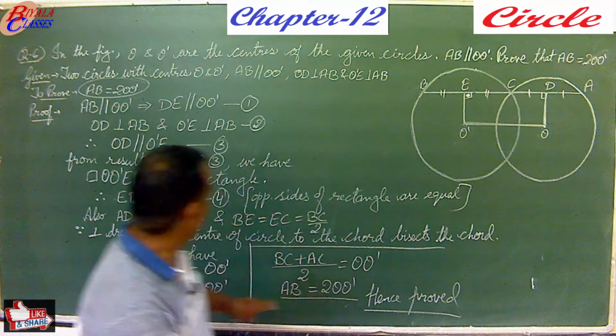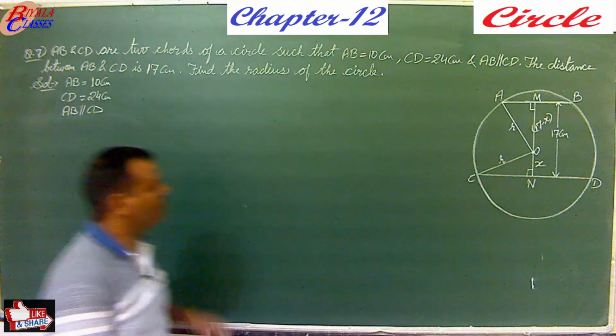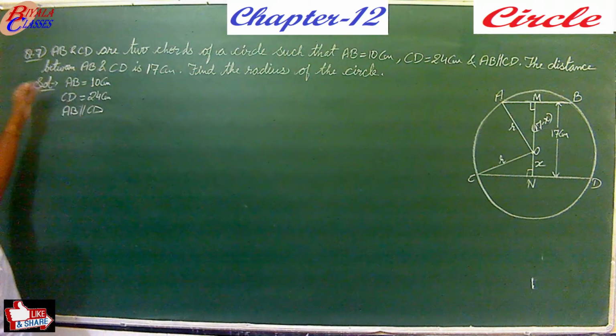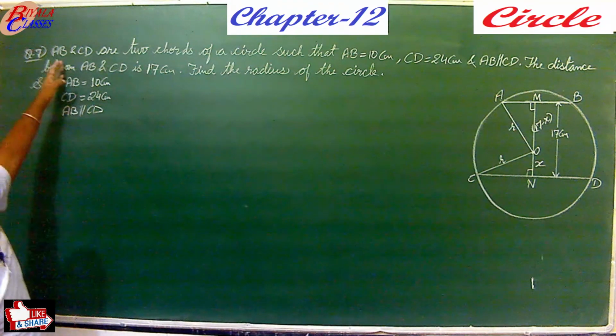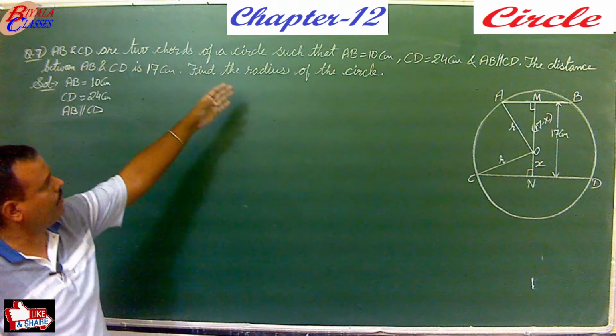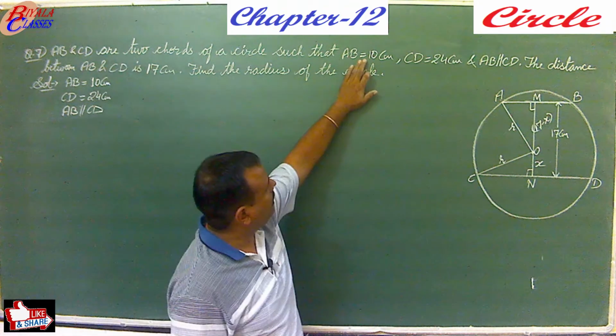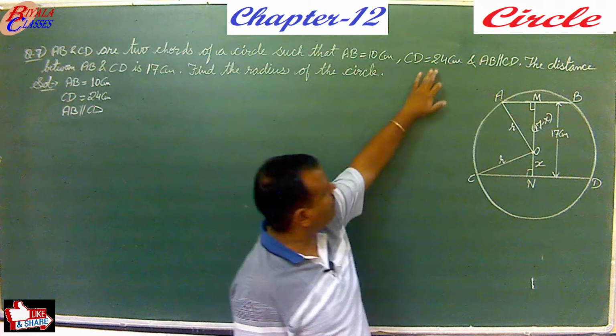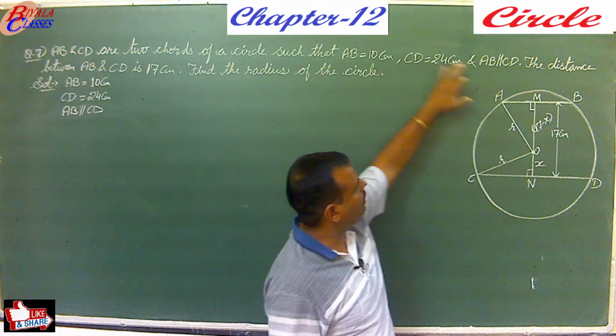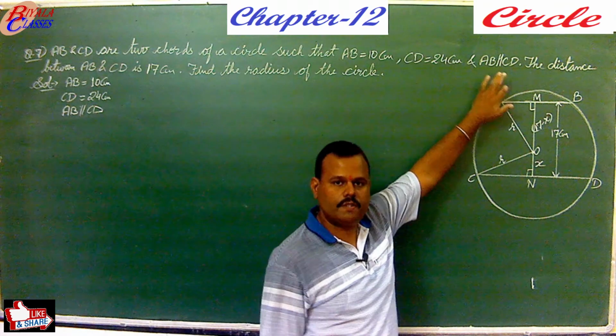So this was your question number 6. So this is question number 7 here now. Question number 7 says that AB and CD are two chords of a circle such that AB is equal to 10 centimeter, CD is equal to 24 centimeter, and AB is parallel to CD.